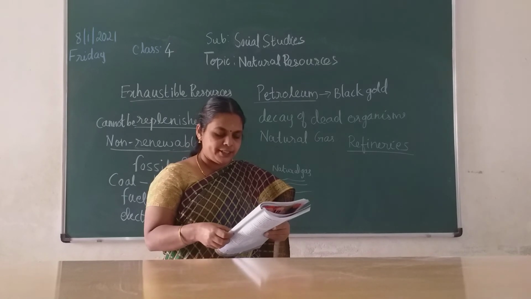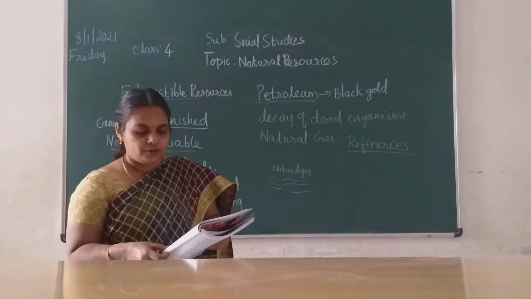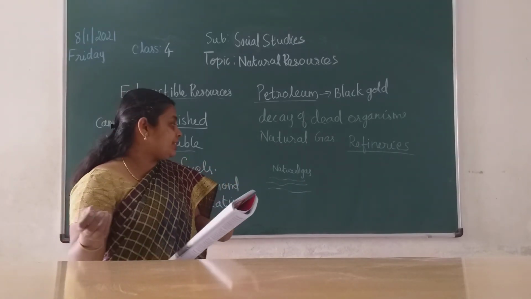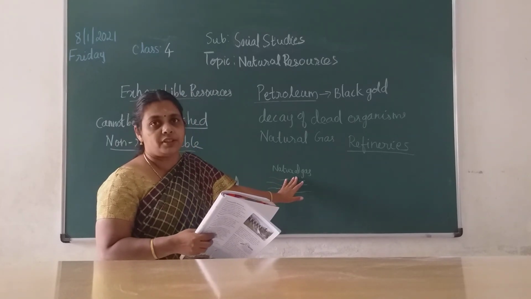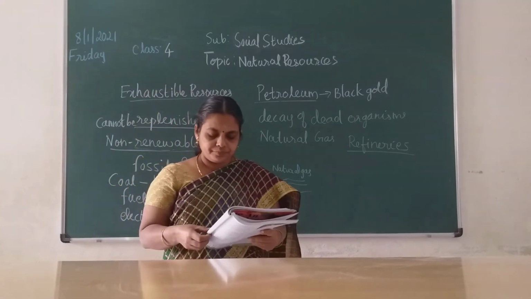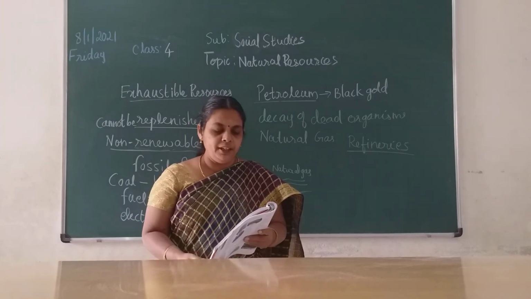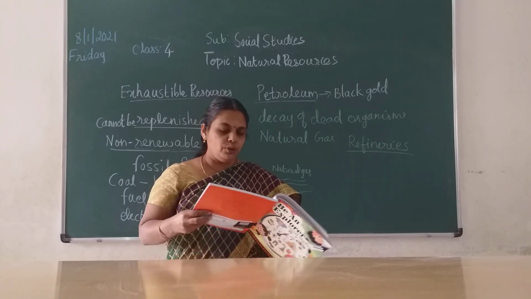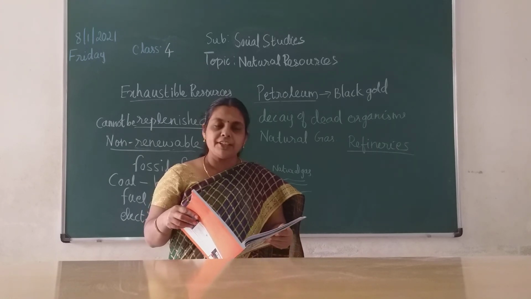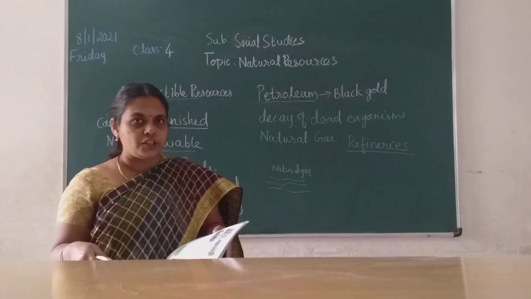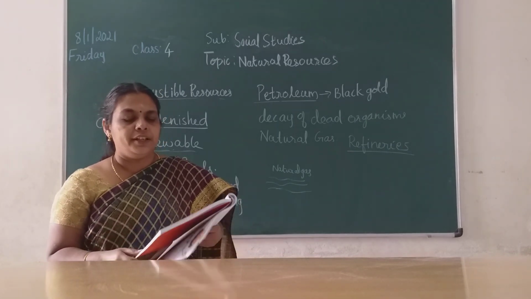Petrol and diesel are the fuels used in automobiles and to run machinery. Nowadays the LPG gas cylinder we are using consists of this natural gas, children. Petroleum is found deep inside the earth and is available in limited quantity. So take your textbook and read it, children. We saw only exhaustible resources in this class. In the next class I will take inexhaustible resources, children.